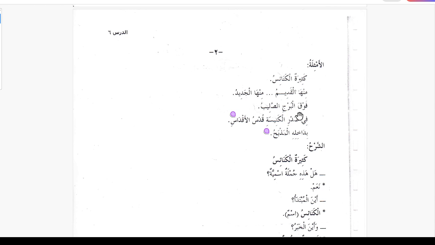Minha al-jadidu. Fawqa al-burji as-salibu. So fawqa is zarf, al-burji is mudaf ilayhi. So zarf mudaf ilayhi and as-salibu is mubtada. So zarf mudaf ilayhi is shibu jumla khabar. Shibu jumla means it is not a sentence but is less than a sentence and more than a word, so it is like a fragment.